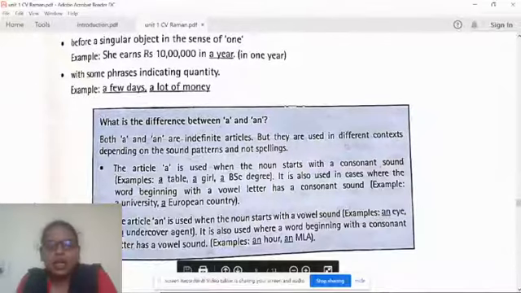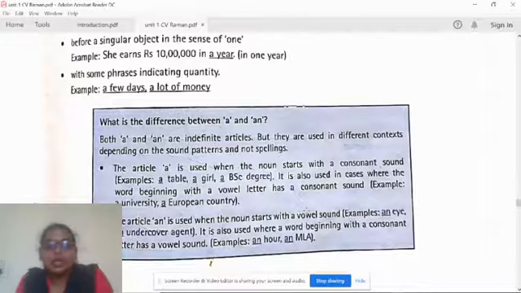Discussing this bit: an hour, an MLA. As I told you, the article 'an' is used when the noun starts with a vowel sound, like an I, an undercover agent. But it is also used where a word beginning with a consonant letter has a vowel sound. Now, H is a consonant letter. I hope you all know H is a consonant. It's not a vowel, but we are using 'an' in front of H. Why? Because H is silent there. We are pronouncing it as 'an hour'. H is a silent one.